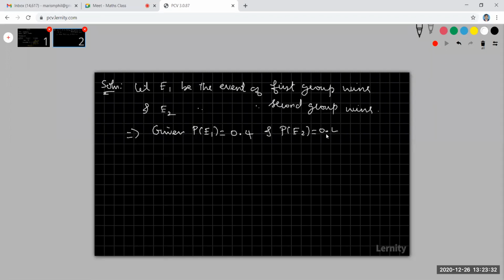Here E1 and E2 are mutually exclusive events, and probability of E1 plus probability of E2 is equal to 1. That is 0.6 plus 0.4, the answer is 1.